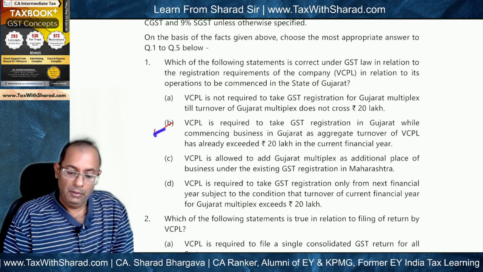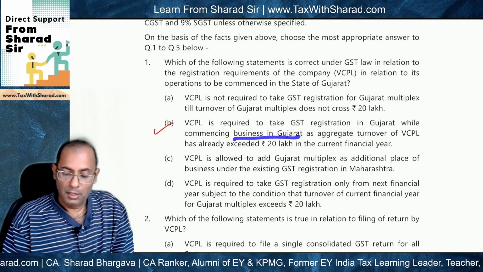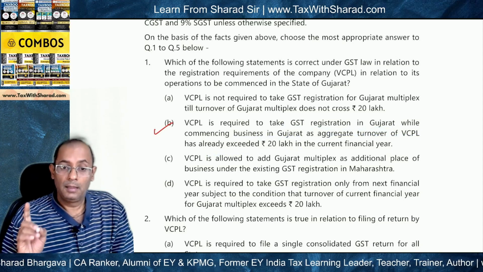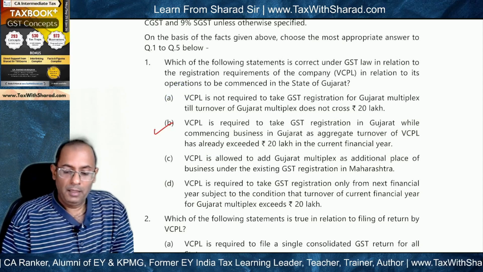So the correct answer will be VPCL is required to take GST registration in Gujarat while commencing business in Gujarat, as ATO of VPCL has already exceeded 20 lakh in the current financial year. A option will not be correct.